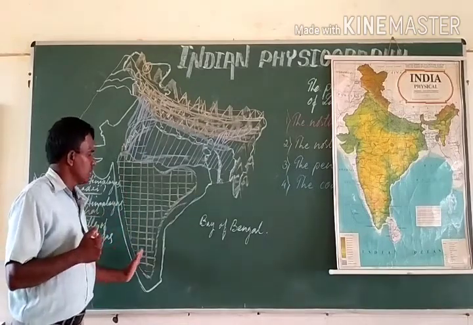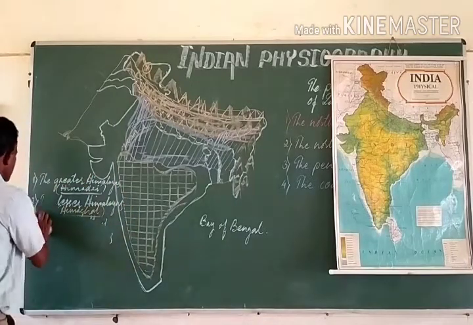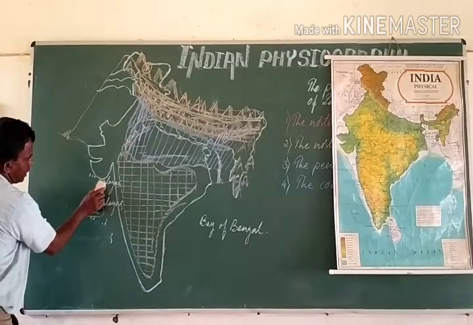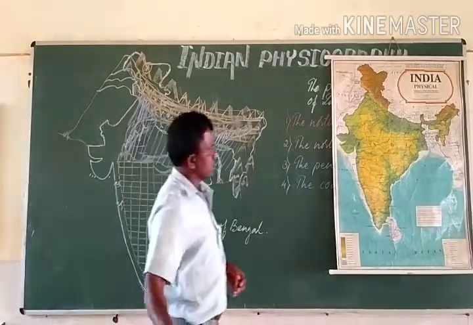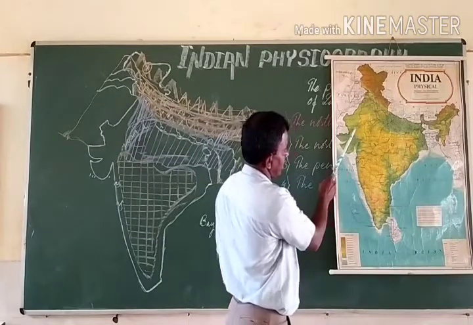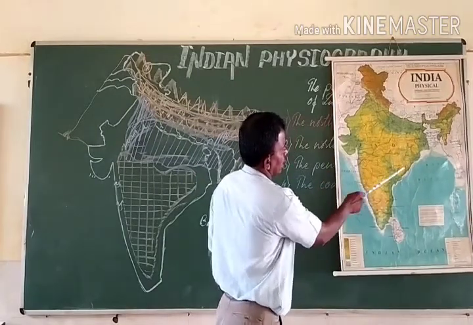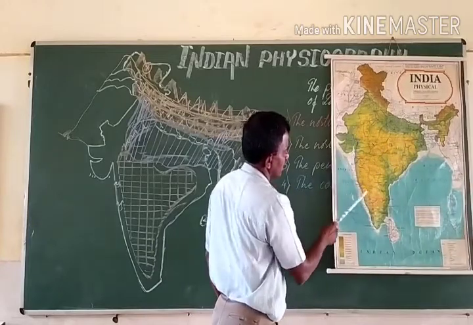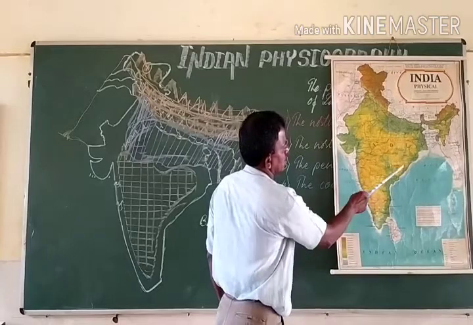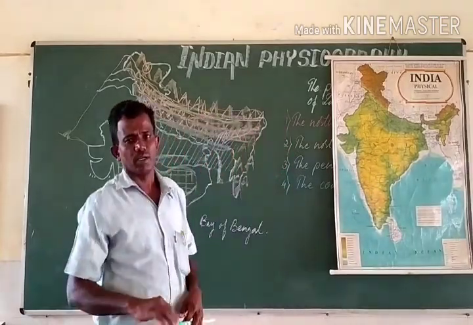This being the largest physical division of our country, the peninsular plateau being the largest, you can see the entire region which is shown with yellow mixed with green color. This region is the peninsular plateau of our country.